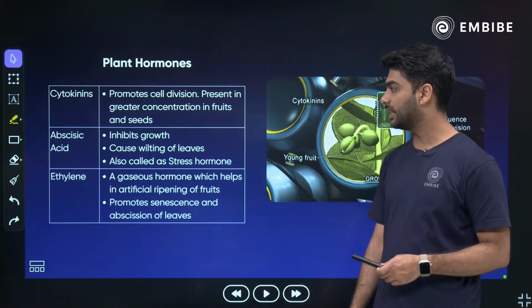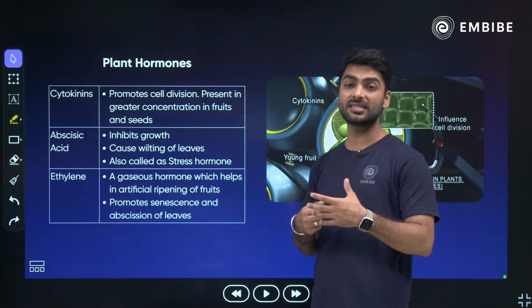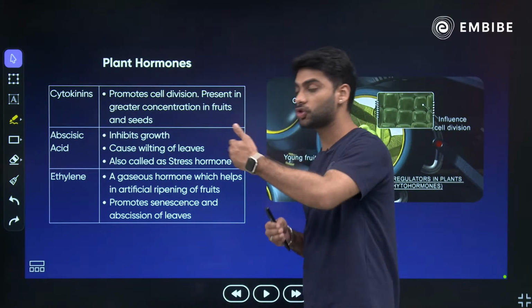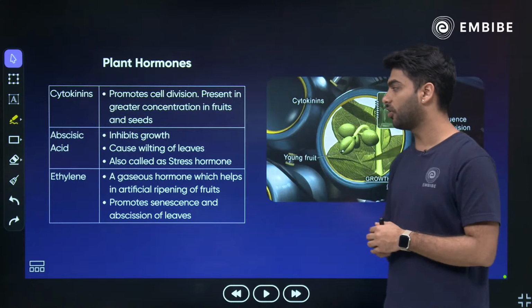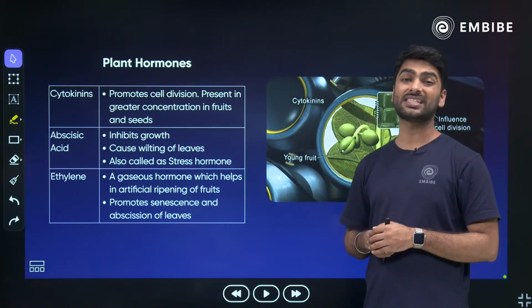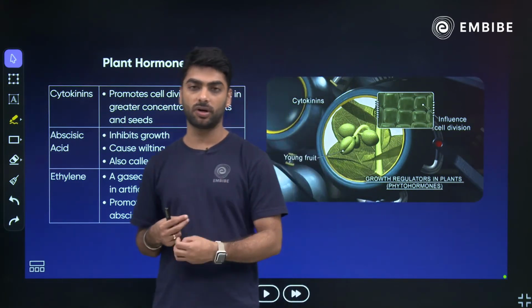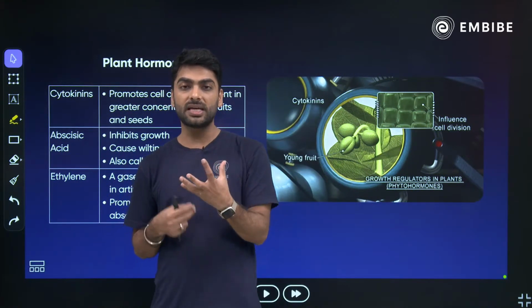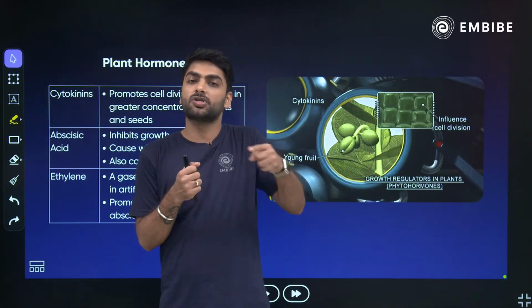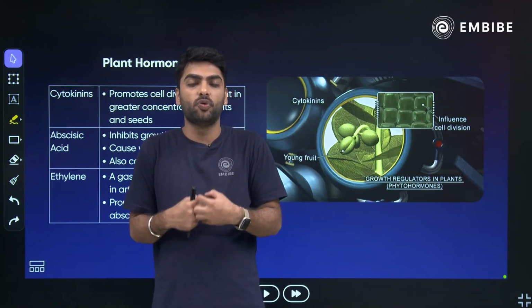Right, Galax, you are right. Abscisic acid is a reverse hormone. It stops the growth. It causes wilting of leaves and it is also called the stress hormone. Whenever the plant is not getting enough water, enough food, growth will be stopped, because more the growth, more the need of food and water.